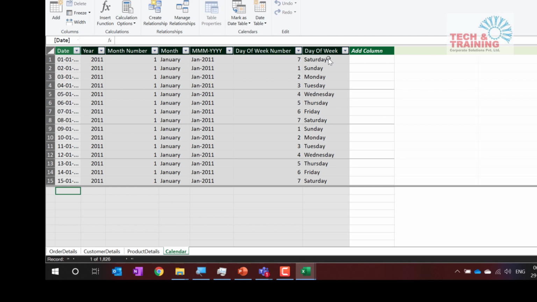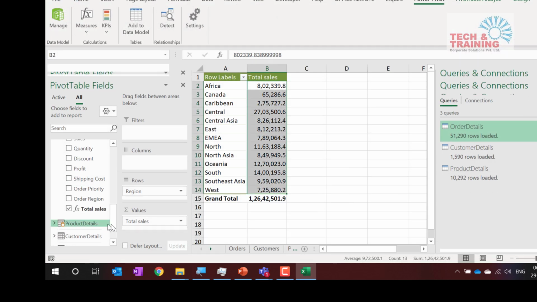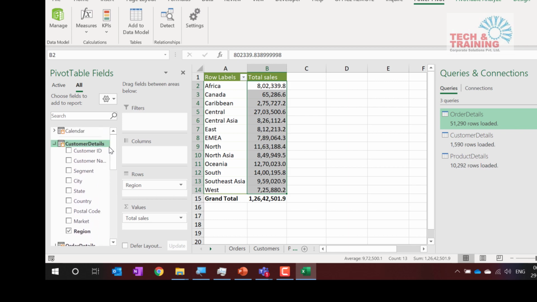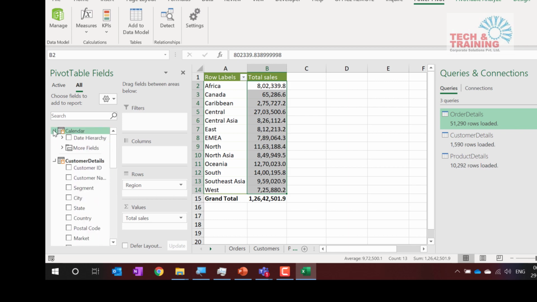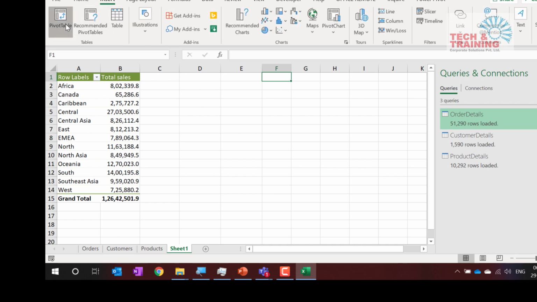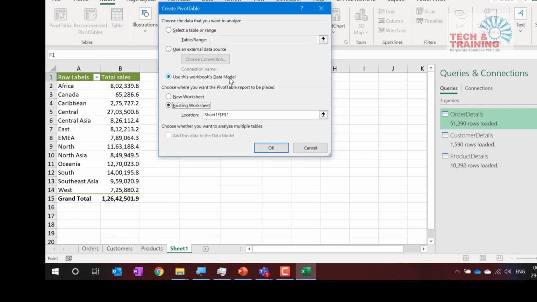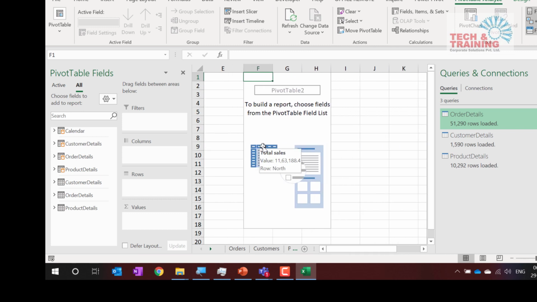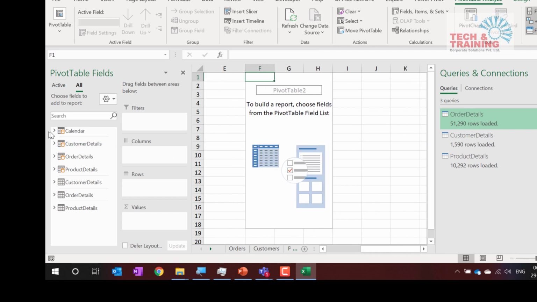Okay. Now see what I'm going to do. I close this table. So I've created a date table. I close this and now if I view here, I've got one more table, the calendar. Let me, at the bottom or on the side, create one more pivot table. So I go to Insert, Pivot Table, again use this workbook's data model. I click OK. So this is going to give me the similar feature that we generally use in Excel.